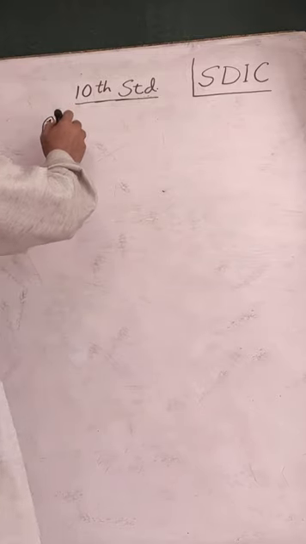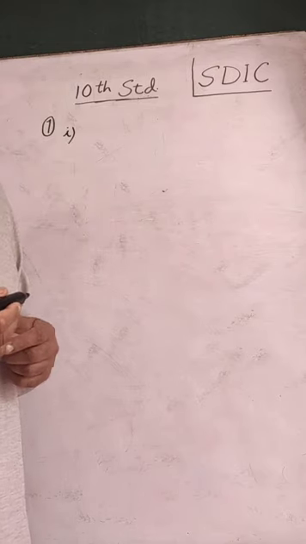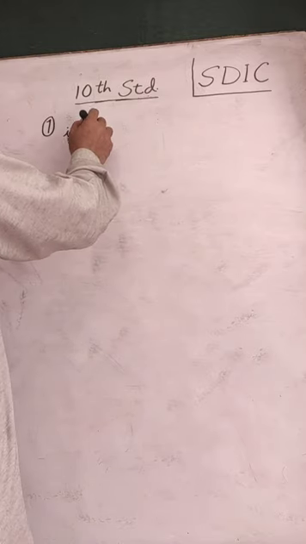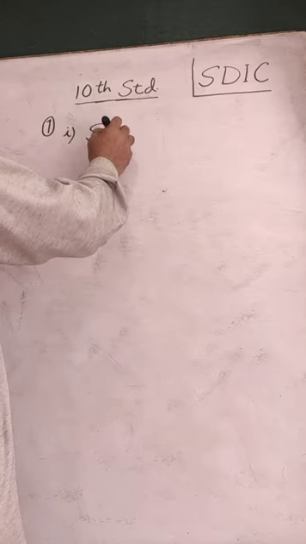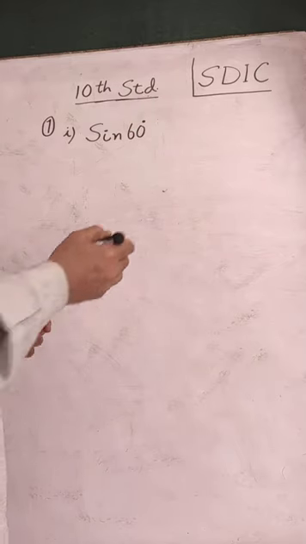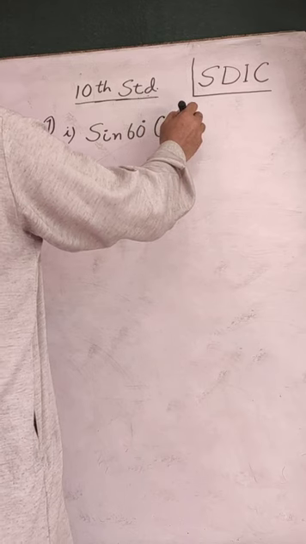and the first part is we are asked to evaluate, means find the value of sine 60 degrees multiplied by cos 30 degrees. We don't have any sign there, so it is multiplication sign.